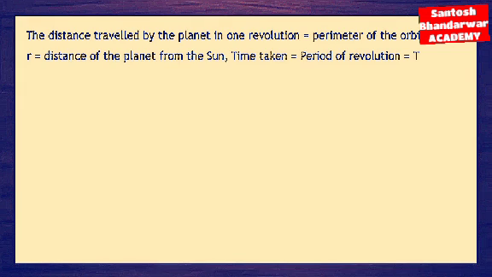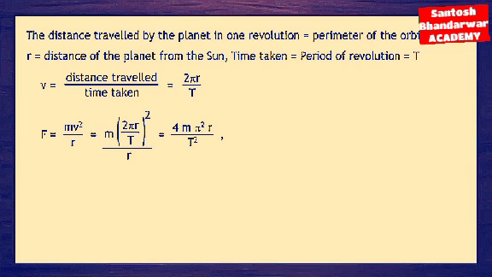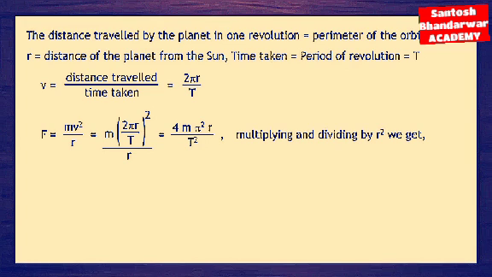Time taken is equal to the period of revolution, T. v is equal to distance travelled upon time taken, which is 2πr/T. F = mv²/r = m(2πr/T)²/r = 4mπ²r/T².